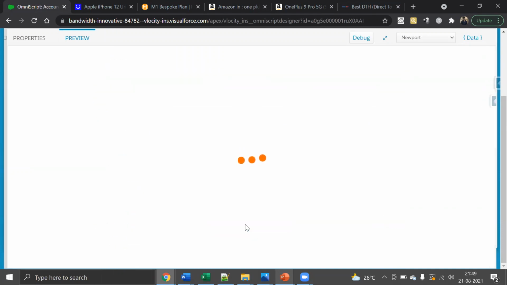Even for this simple functionality, you usually have to write a UI component like a VF page or Lightning component or LWC component, which will have their own controllers again. And for each of these components, you need to write an Apex controller to deal with all this querying and DML operations and everything.